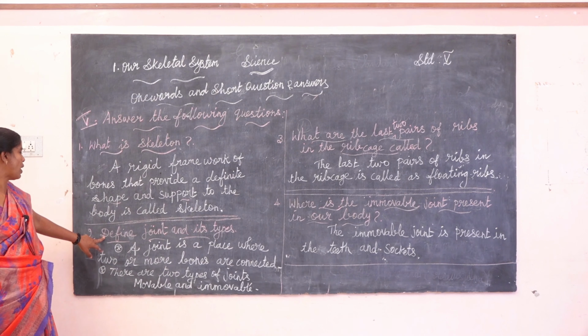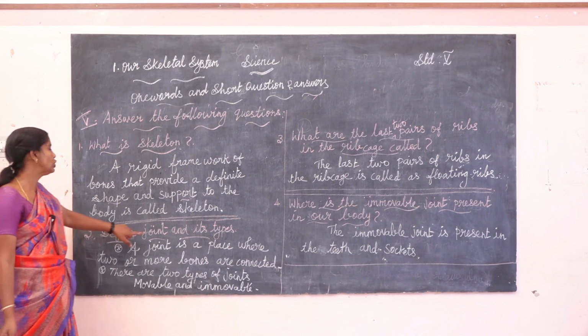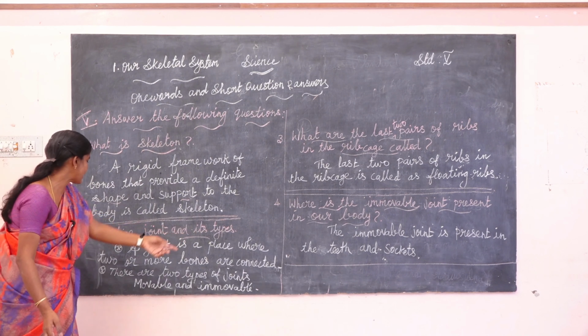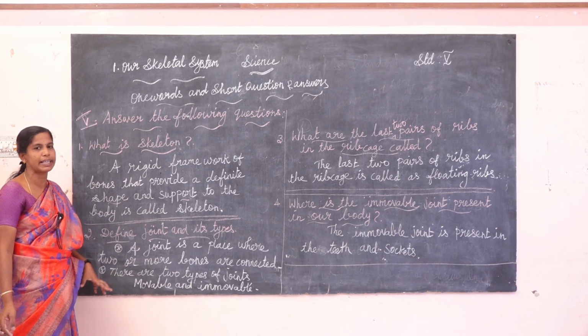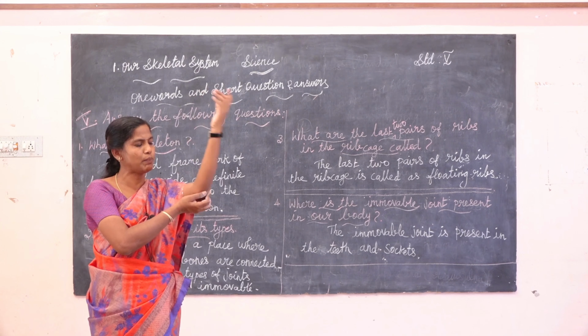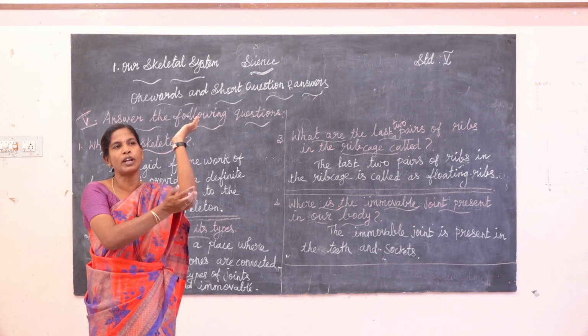Okay, next one, second question, define joint and its types. A joint is a place where two or more bones are connected. The elbow is one joint, the knee is one joint, the skull region is one joint. A joint is a place where two or more bones are connected.